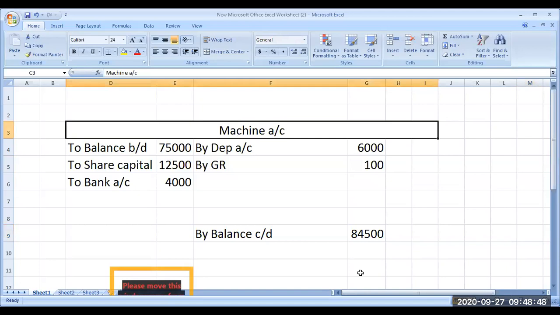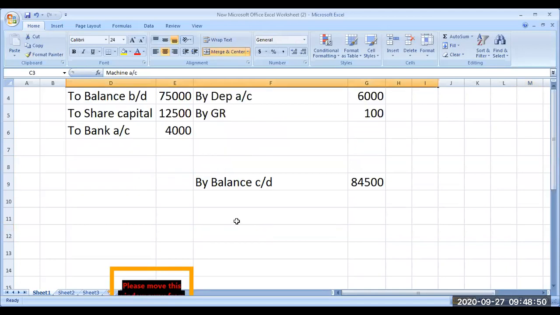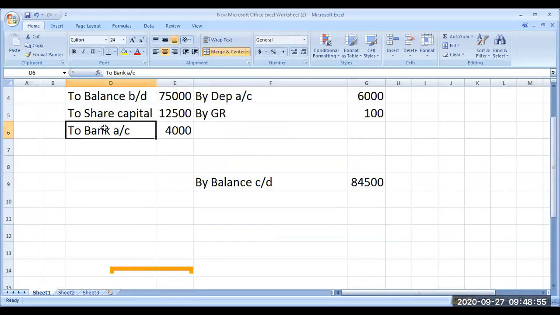Now, one question. Why have you taken bank account, when nowhere is it mentioned that the 4,000 was taken from bank? Without paying, how do you buy? They have purchased for 4,000. Point C talks about machinery was further purchased for rupees 4,000. No, I got it, sir. I'm saying how you have taken the account as bank account.